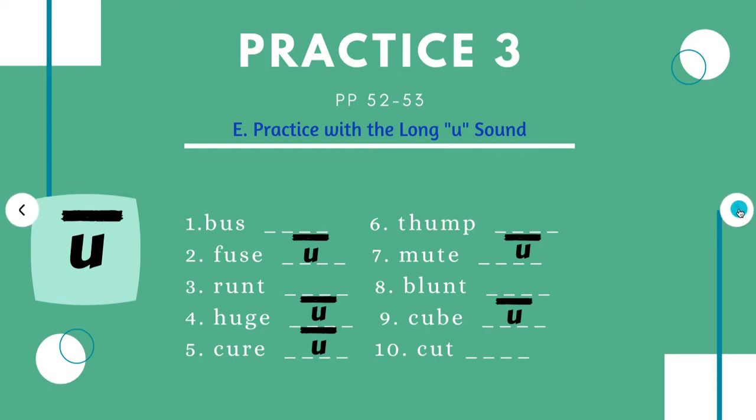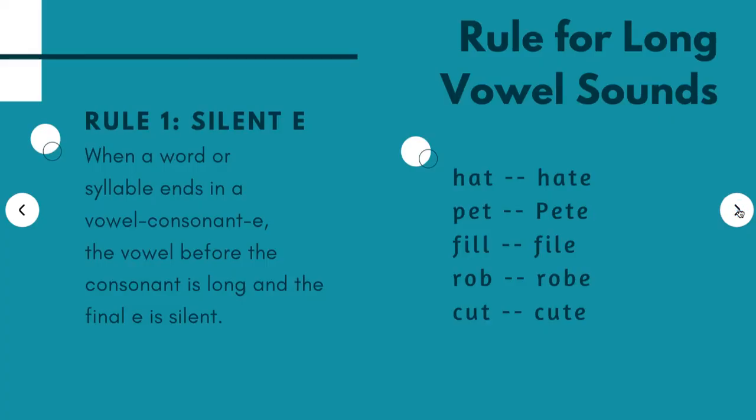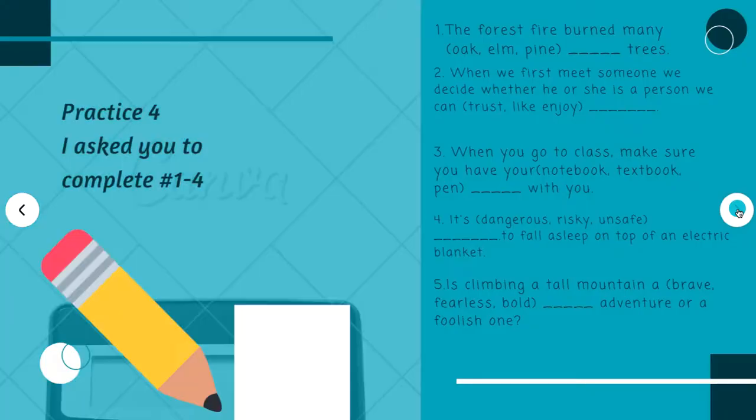And cut is not. Okay, so now we're going to talk about the silent E rule. When a word or syllable ends in a vowel, consonant, E, the vowel before the consonant is long and the final E is silent. Hat becomes hate, pet becomes Pete, fill becomes file, rob becomes robe, and cut becomes cute.